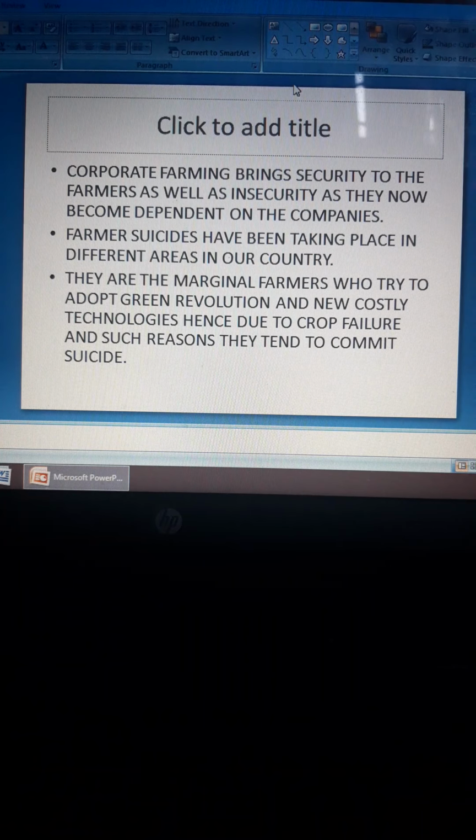Contract farming brings security to the farmers. Although they will have jobs, it will also bring a sense of insecurity, because they will not be doing everything independently; they will be working for somebody else.